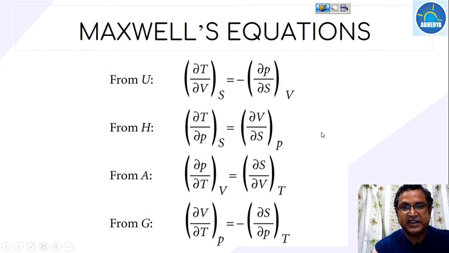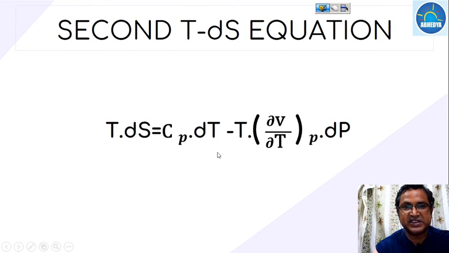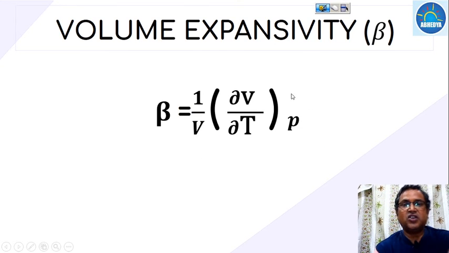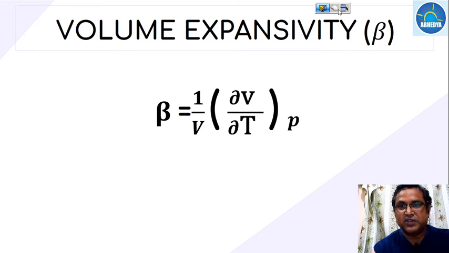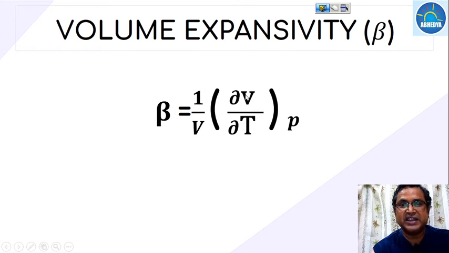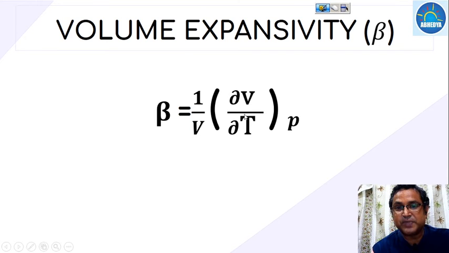Now that we have already done all these Maxwell's relations and the first and second TdS equations, come to the volume expansivity. What is the volume expansivity or coefficient of volume expansion? The coefficient of volume expansion is represented by beta, and this beta is the per unit volume change with respect to temperature, keeping pressure constant, with respect to the total volume.